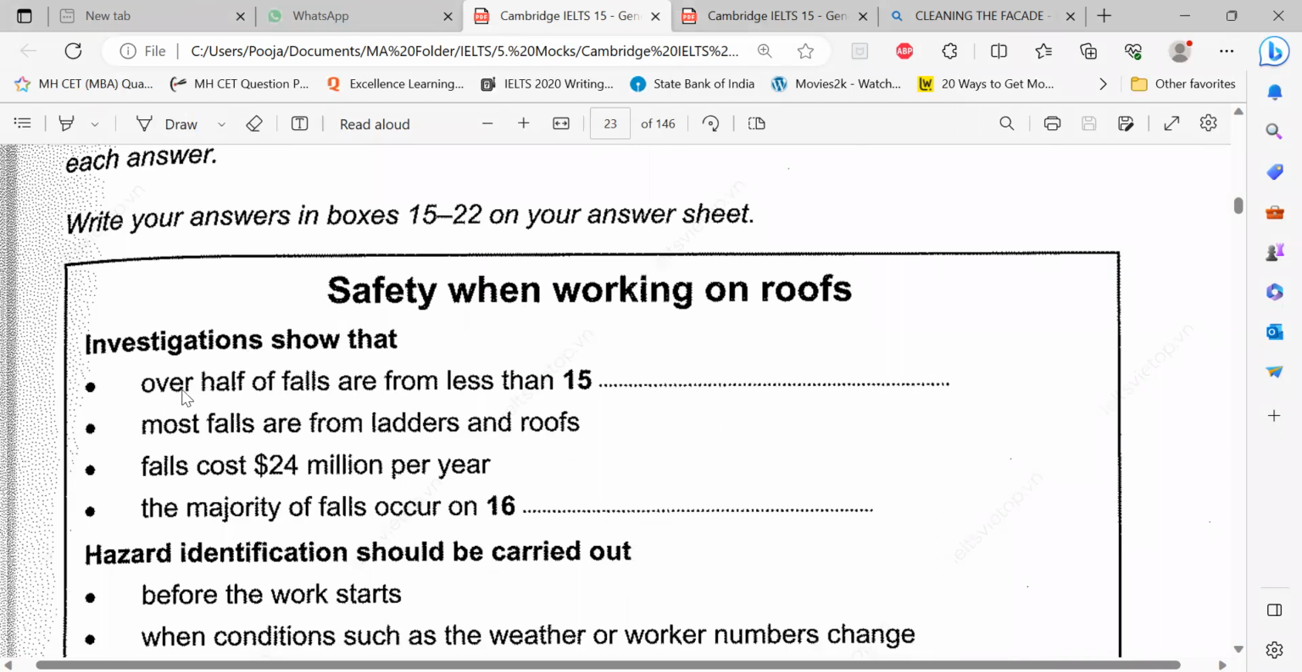First, imagine. Investigations show that... when they use the word investigations, the other words for investigations could be research, report, survey, study, something like that. So get used to thinking of some synonyms. Show that over half of falls. Did you imagine somebody falling? What is over half of? Did you imagine something in percentage? Yes. More than 50%. I'm not saying everything has to be converted, but to my mind, this came as a number. Of half of falls, somebody has fallen from a height, are from less than.